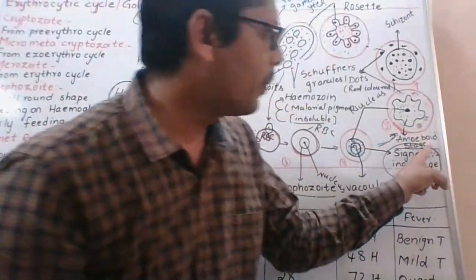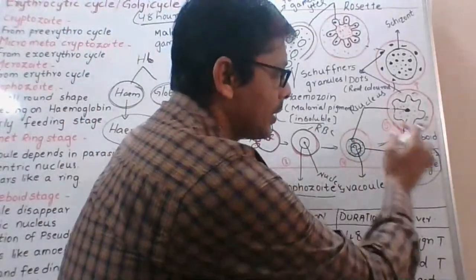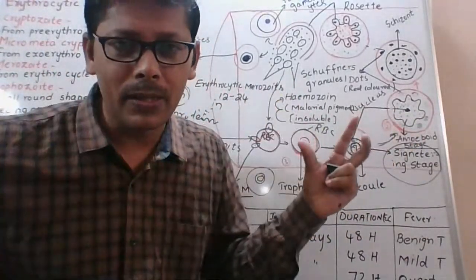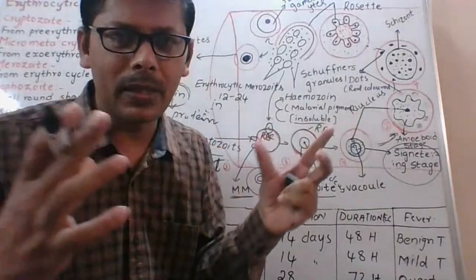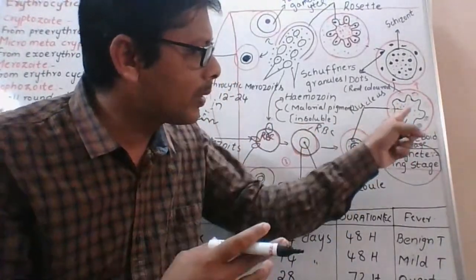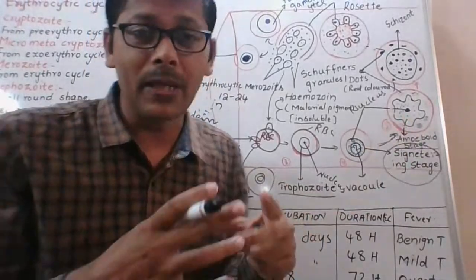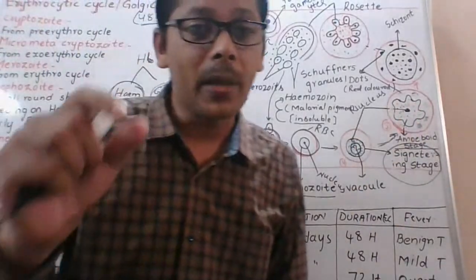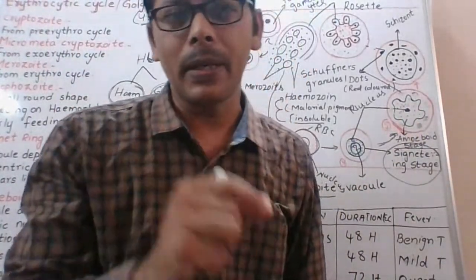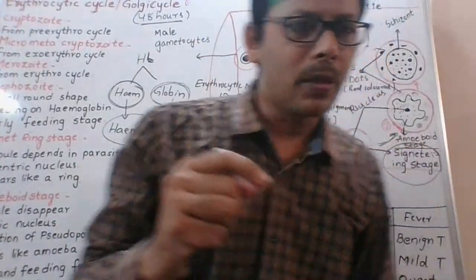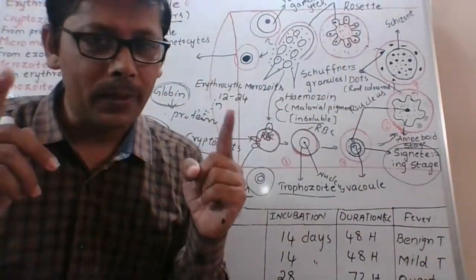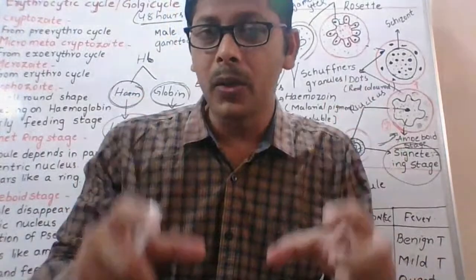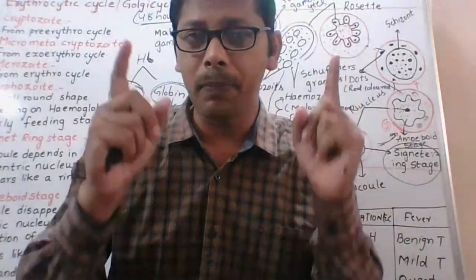Okay, after the amoeboid stage, in this stage the RBC size increases greatly. The amoeboid stage feeds well and increases in size. The trophozoite stage also increases in size, and as a result our RBC size also increases. That leads to hypertrophy, not hyperplasia. Some of you made a mistake in the bit earlier. Hypertrophy means increase in the volume or size of the cell because of a parasite.